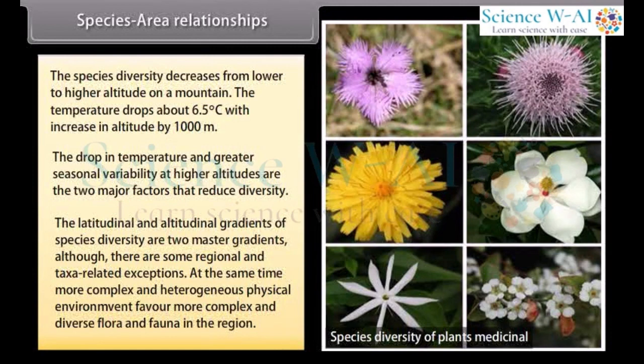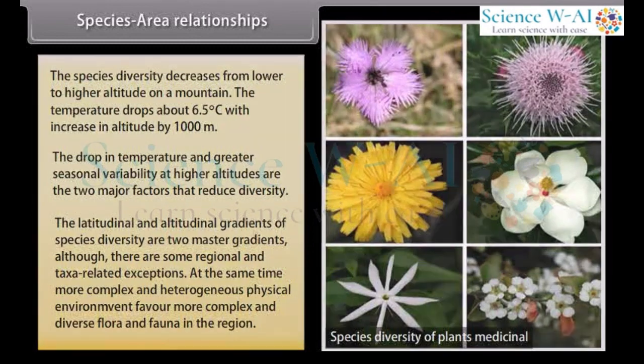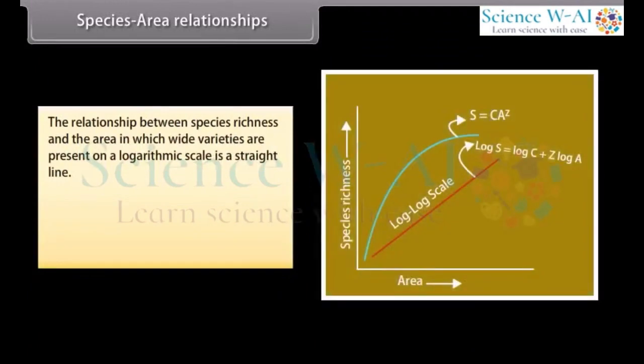At the same time, more complex and heterogeneous physical environment favors more complex and diverse flora and fauna in the region. The relationship between species richness and the area in which wide varieties are present on a logarithmic scale is a straight line given below. Log S is equal to log C plus Z log A. Z is the slope of the line. C is the y-intercept.